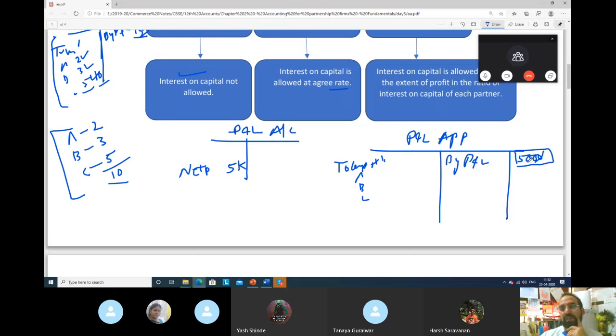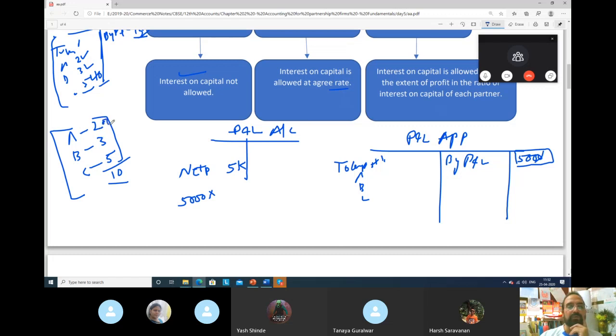But the profit that we have in hand is only 5,000. So we cannot pay them whatever is payable to them. So we can pay them up to 5,000 rupees only, maximum. So how to do the calculation? We will do it in their ratio. See, we have total 5,000 only which we can pay them. So we will distribute it in the ratio. So he is supposed to get 2,000, he 3,000, and he 5,000.